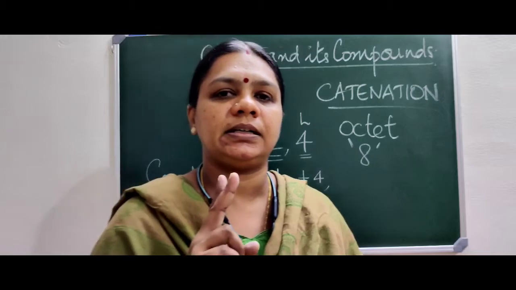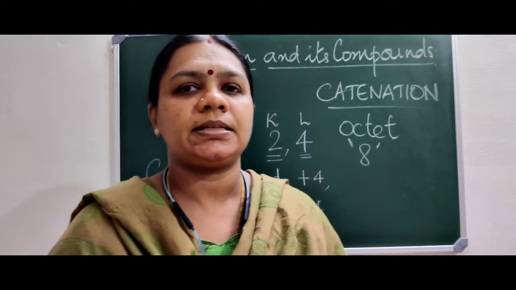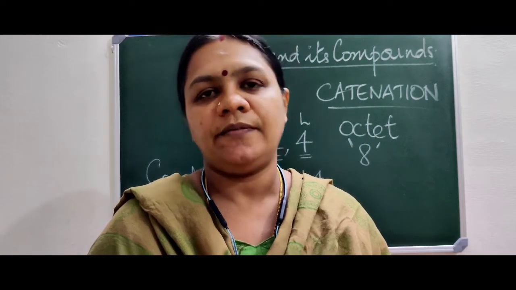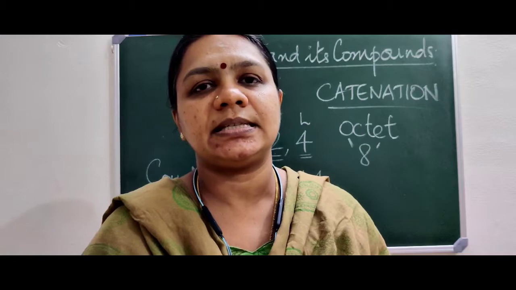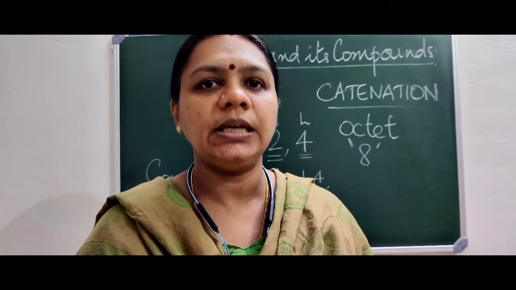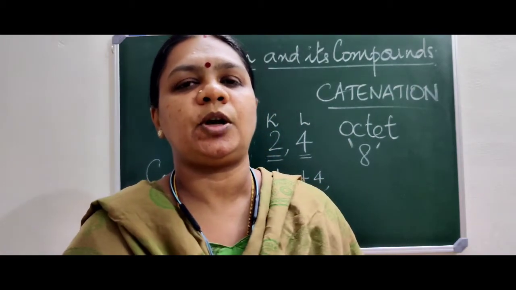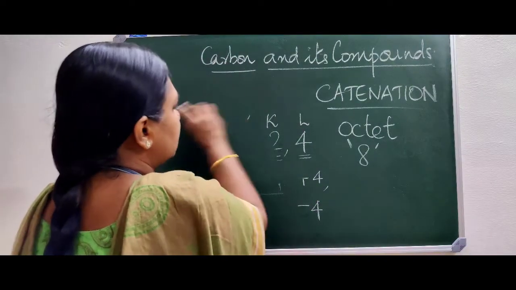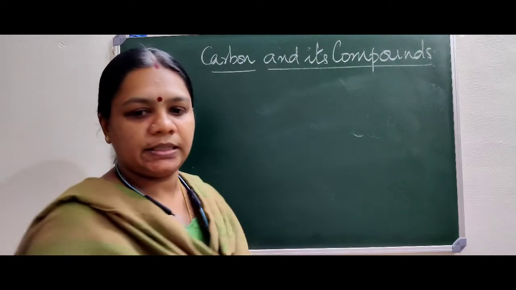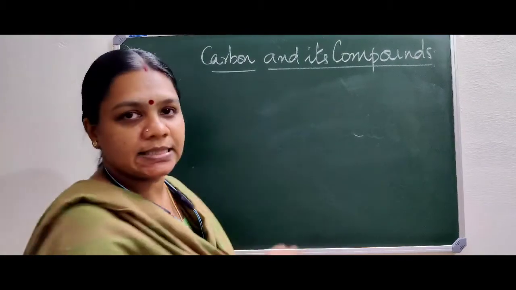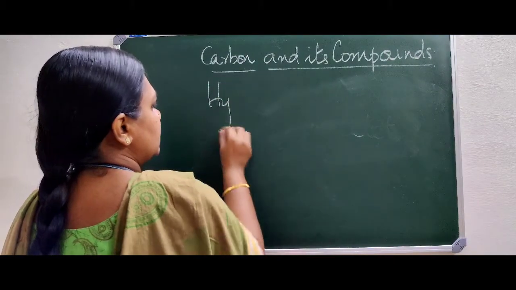So now we have considered two very important properties of carbon. One is its tetravalency. Tetra means 4. Valency is with how many atoms it combines or how many more electrons it requires so as to complete 8 electrons. Okay. So two specific unique properties of carbon are, one is tetravalency and the other one is catenation. Now let us move on to the very important topic of carbon and its compounds, that is hydrocarbons.